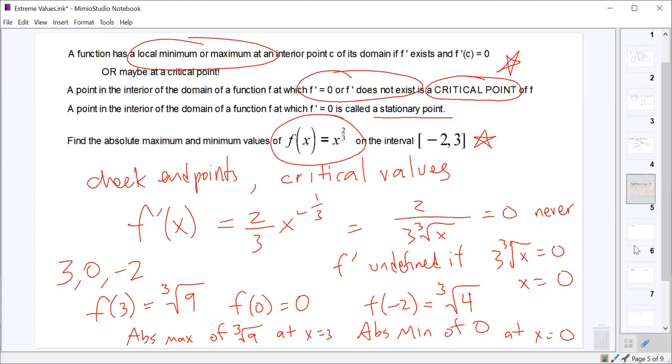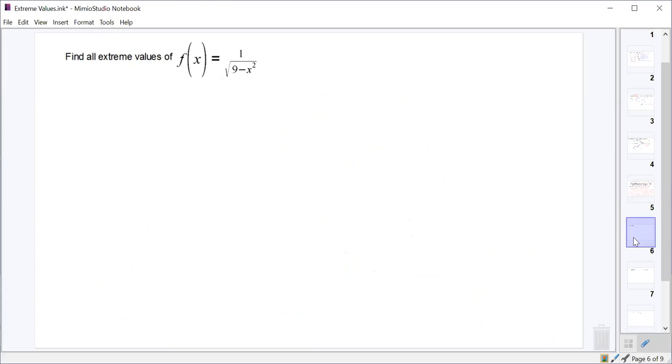Yes. Cool. All right. Let's see if we can do one more of these before we run out of time today. So f of x equals 1 over the square root of 9 minus x squared. So what should we do? We're not given an interval, so let's think about this function. What is the domain of this function?